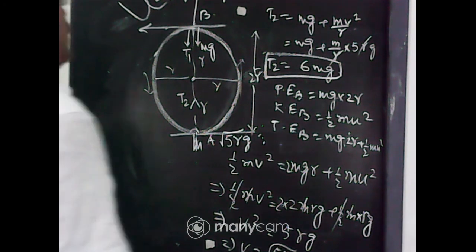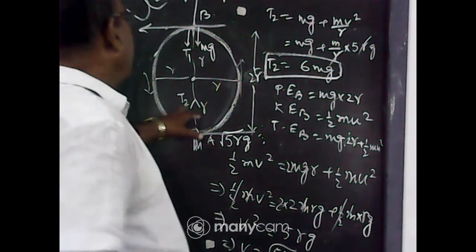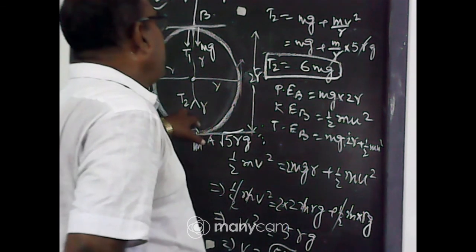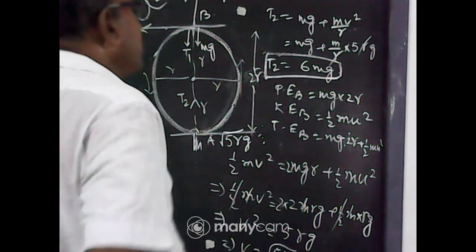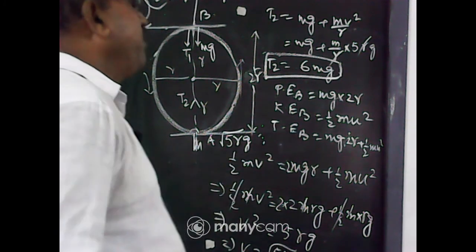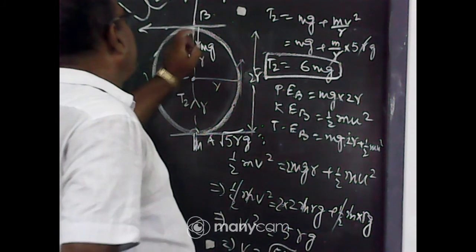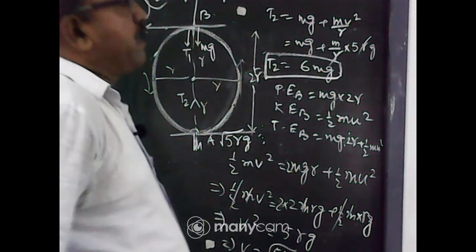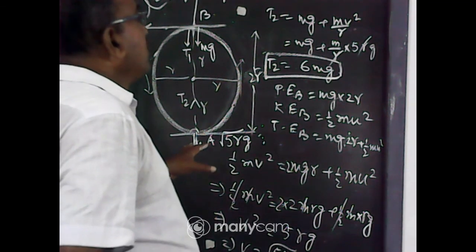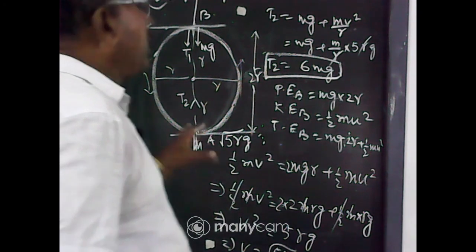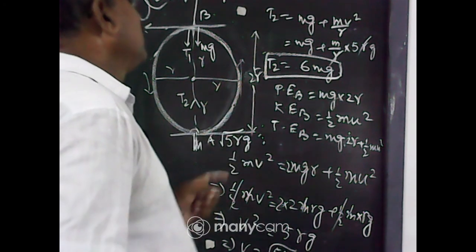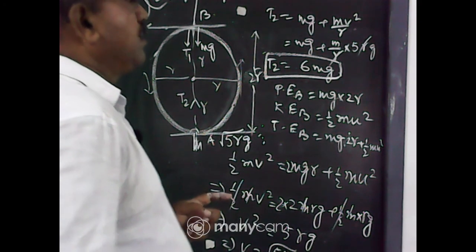So, my dear student, you check here: the tension at the bottom point will be 6 into m into g. The velocity at the bottom point will be under root of 5rg. The velocity at the top point will be under root of rg. So this is the derivation when the object moves in a vertical circular motion.